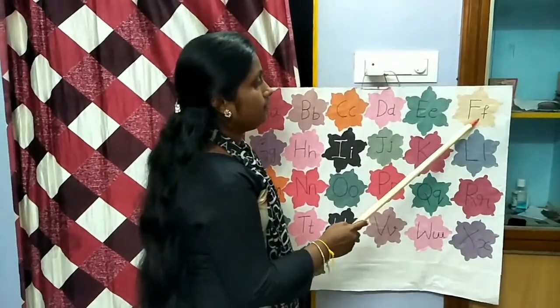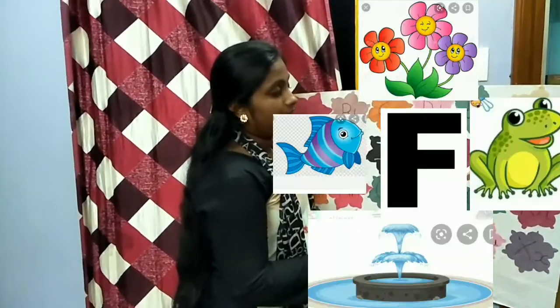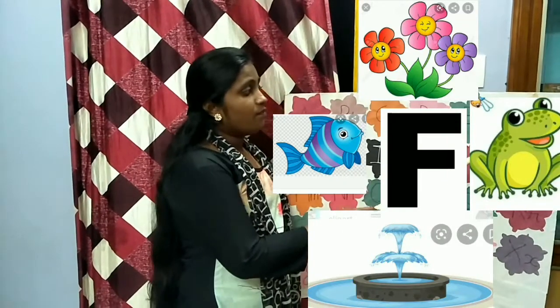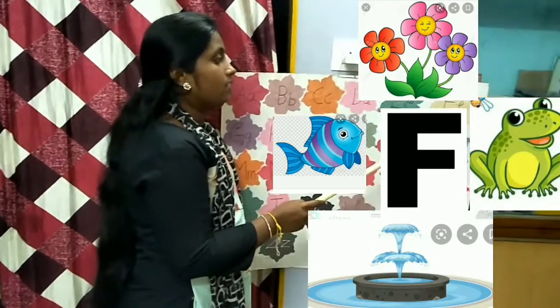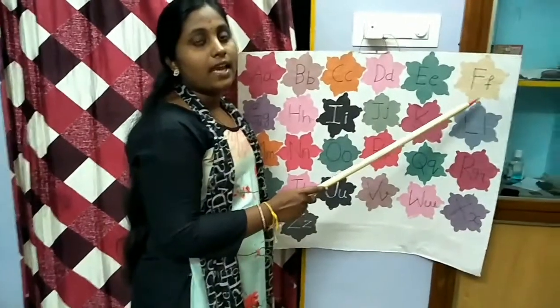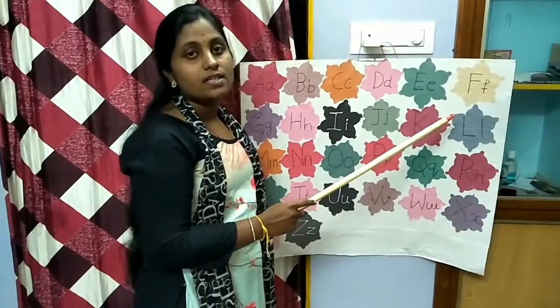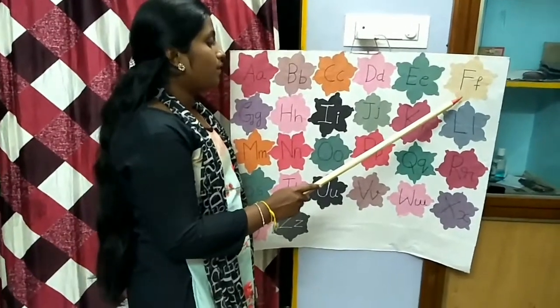Next is F letter. The words for F letter are frog, fish, fountain and flower. The phonic sound for letter F is f.